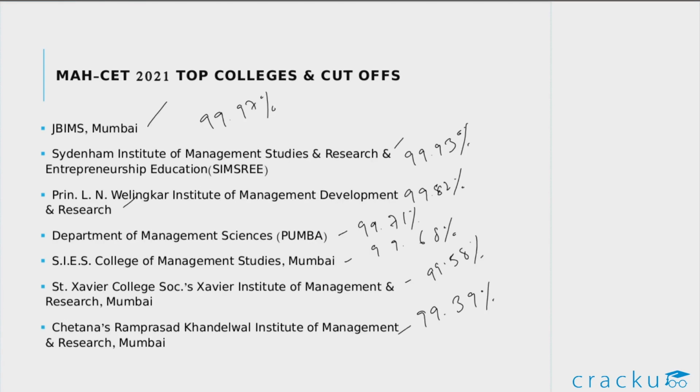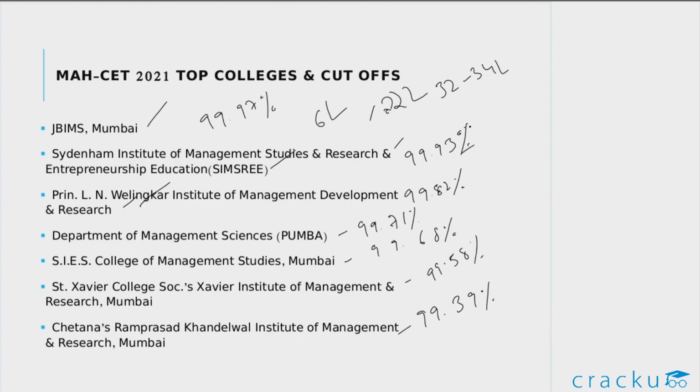Now, among these colleges, the top 3 colleges will be JBIMS Mumbai, SIMSREE and Welingkar. JBIMS is one of the best B schools in India. The fees for their flagship MMS program is around 6 lakhs and the average salary offered in their placements is around 22 lakhs per annum. And their highest package is around 32 to 34 lakhs per annum.